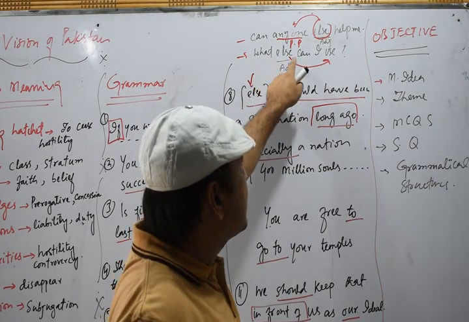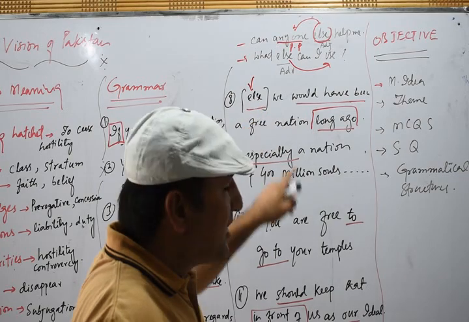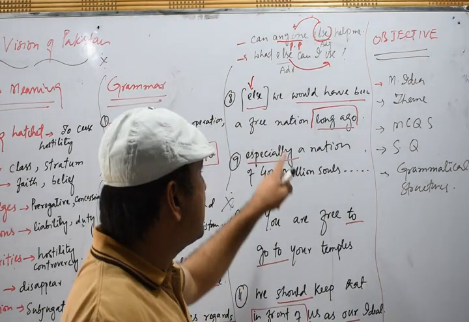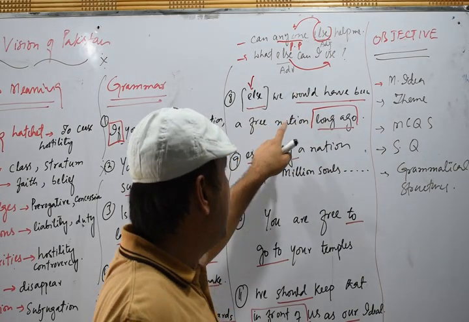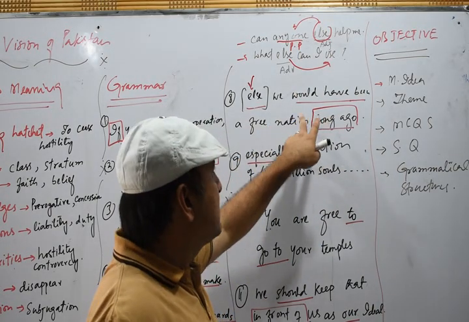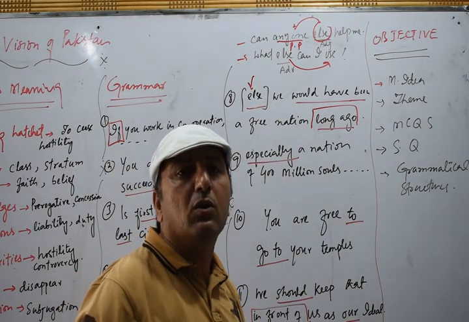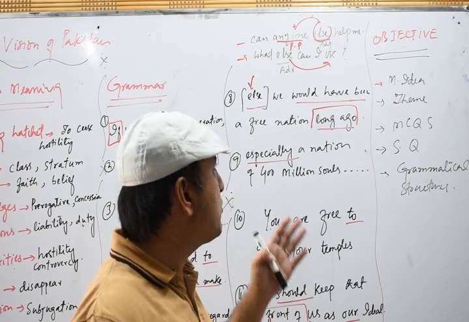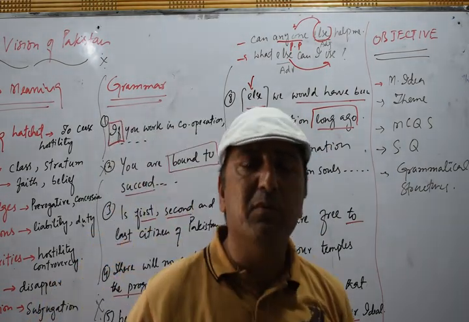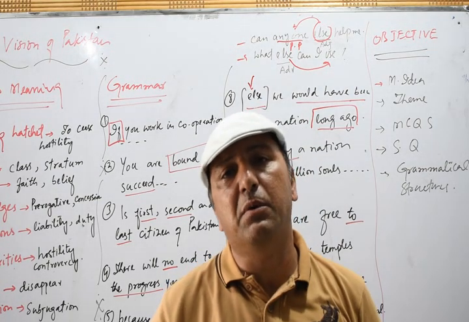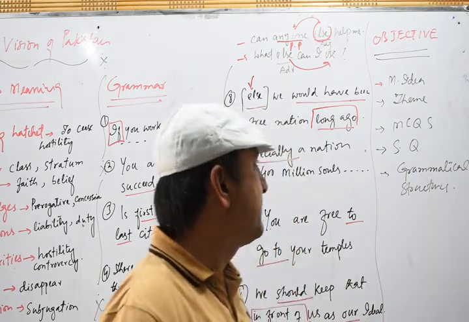And in "What else can I use?", this else is working as an adverb. And in the sentence in your text, it was a subordinate conjunction: "Else we would have been a free nation long ago." Here it was a subordinate conjunction because it combines two clauses. Long ago tells us about time. Any word or phrase that tells us about time, we call an adverb or adverb phrase.